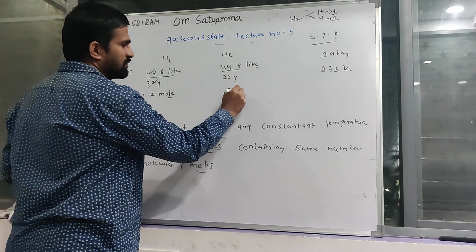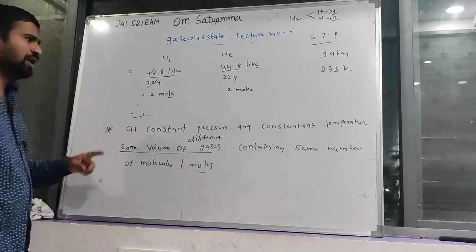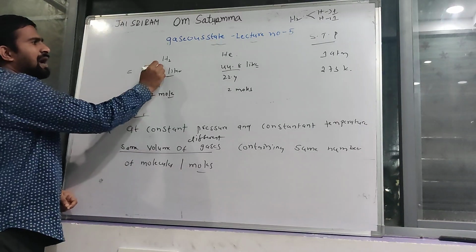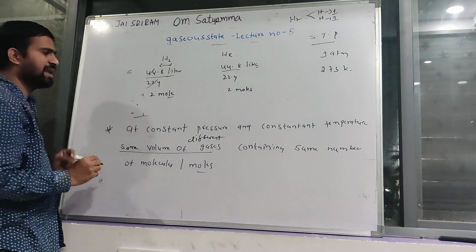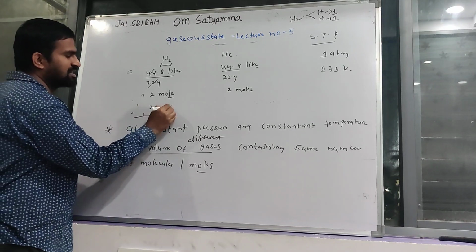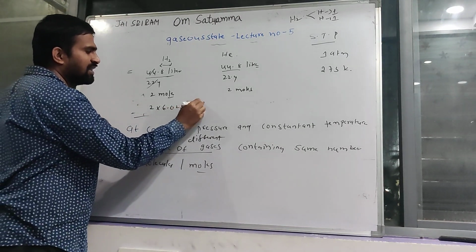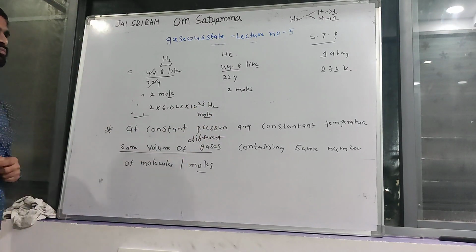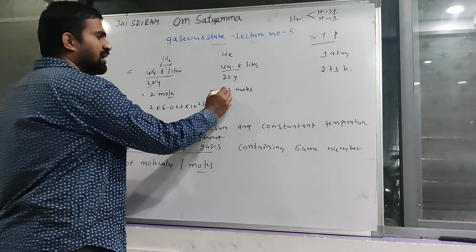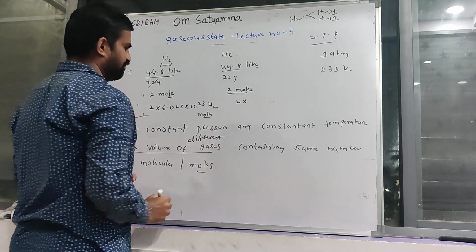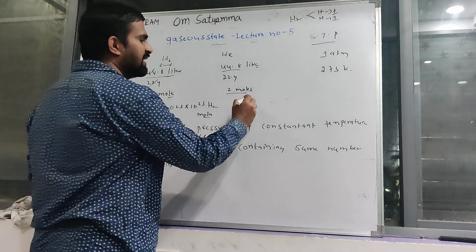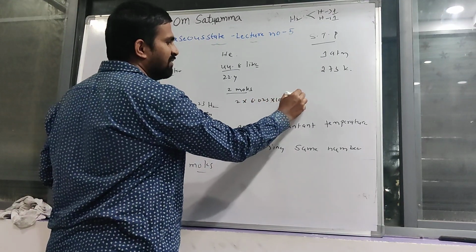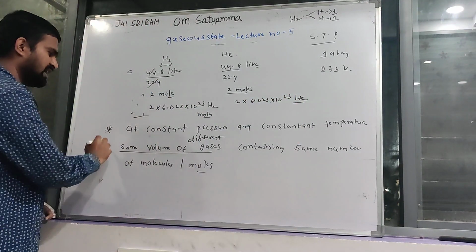You can observe 2 moles of hydrogen gas contain 2 into 6.023 into 10 power 23 hydrogen molecules. Here you can observe 2 moles of helium gas contain 2 into 6.023 into 10 power 23 helium atoms. This statement is correct.